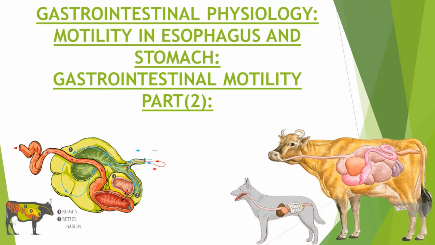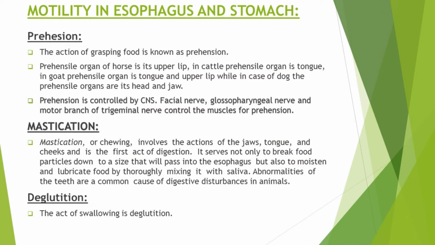Today the topic of my discussion is the motility in esophagus and stomach. First, I am going to discuss motility in esophagus. Before discussing the motility in esophagus, we should know how the food is brought into the mouth and how it is masticated, then swallowed, and then we will discuss how it moves throughout the esophagus to the stomach and so on. So first we shall discuss the prehension.